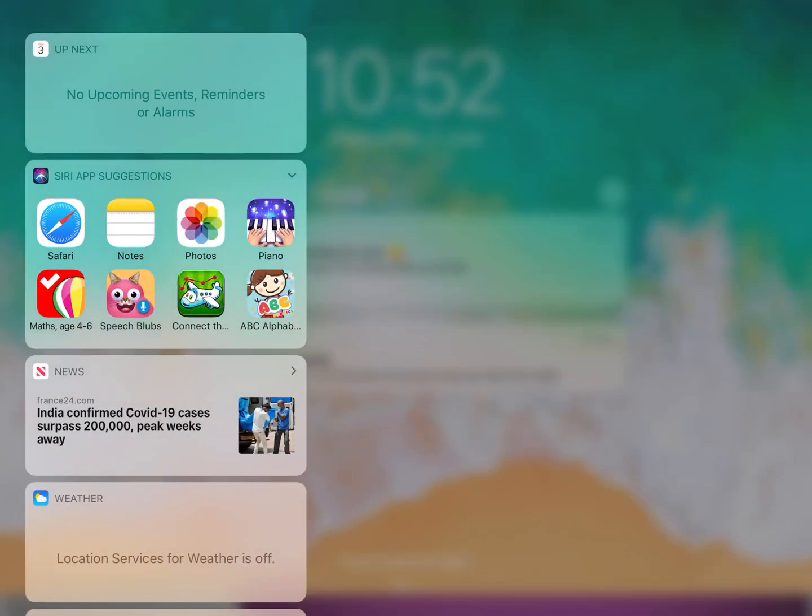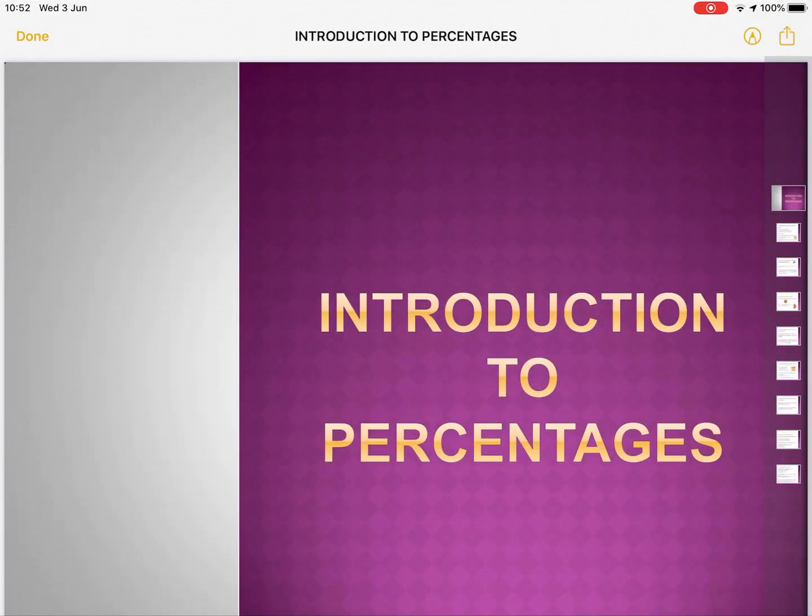Today we are starting the topic of percentages. Okay. Today we are only going to explain the basics of percentages. We're going to move slowly because percentages is a very important topic. It's widely used in real life situations.